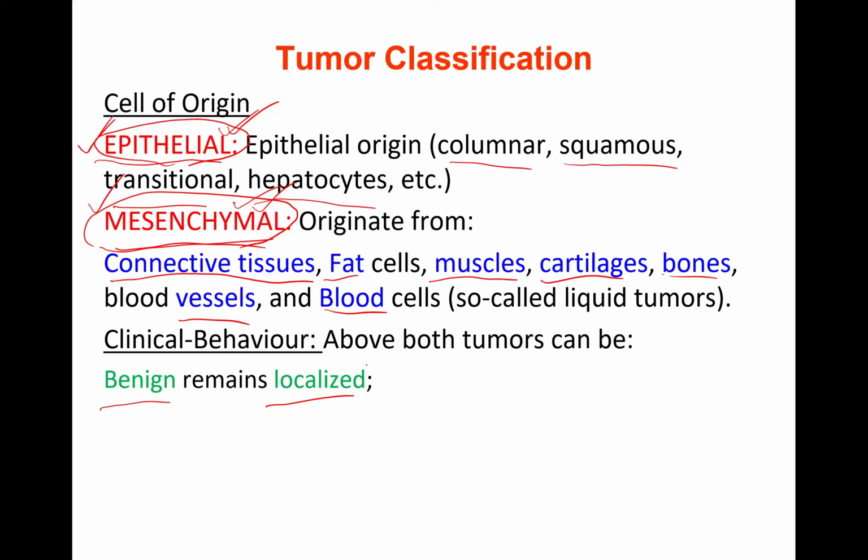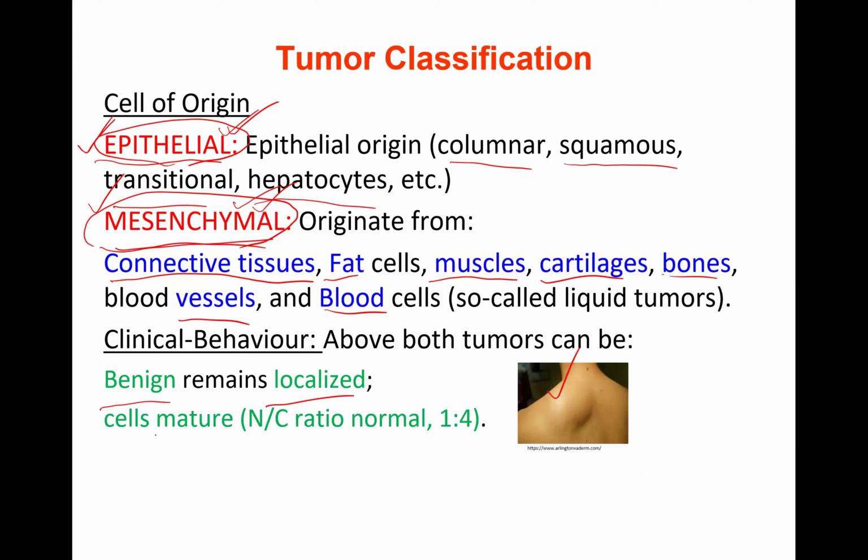It remains in that area. Lipocytes, lipid cells, fat cells, form a benign tumor that is easily treatable. It doesn't spread. It is just local, growing on the local site uncontrollably, further increasing, but not going to distant sites, right? So this is benign, and these benign tumors have mature cells.